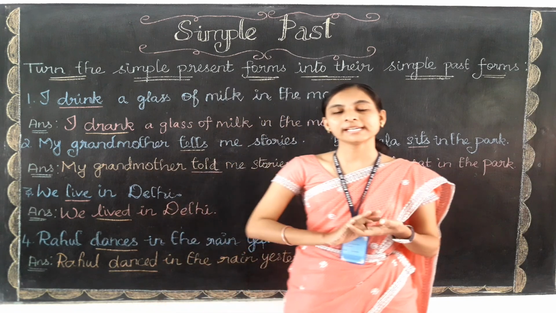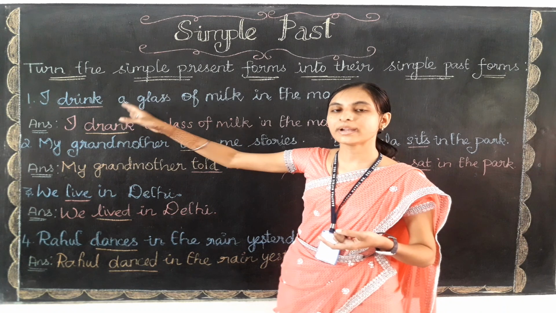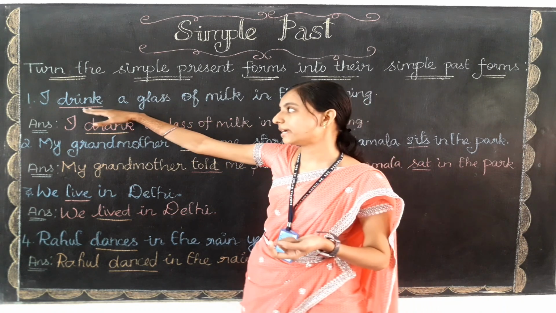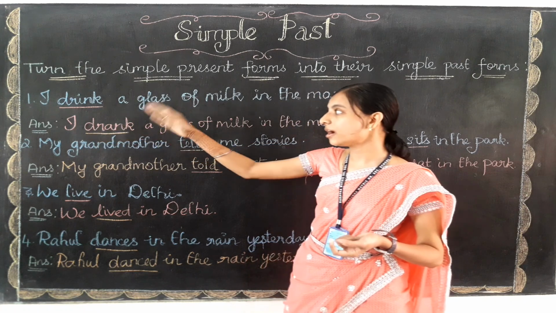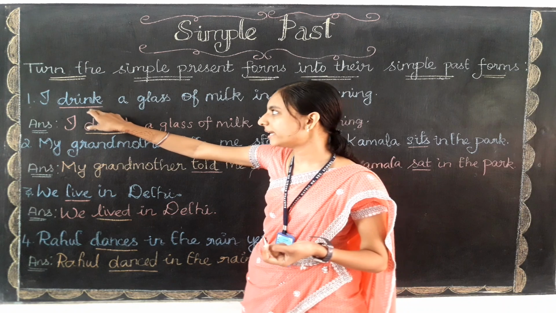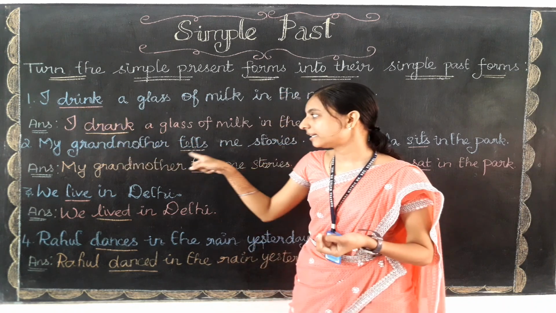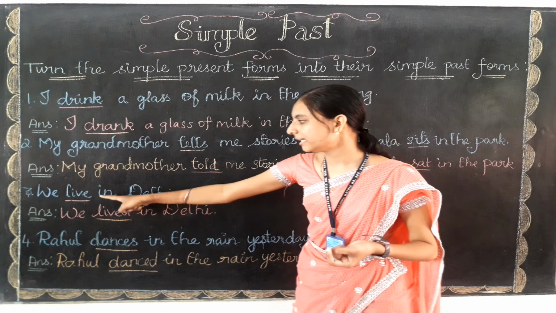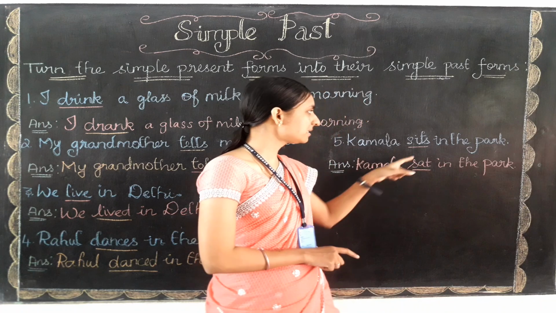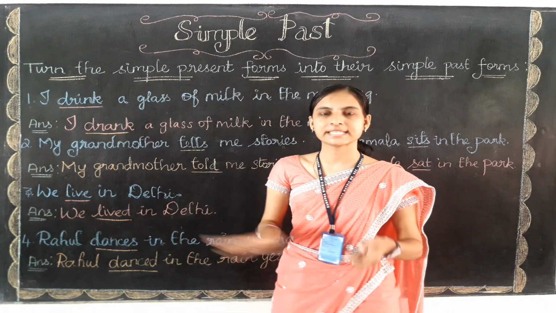So I hope you are clear with this exercise, children. Whenever you find a present form verb and they are asking you to convert it into past, you need to change only the verb. Okay, and all other words will come as it is. See, here I have made the changes only in the verb place. That is drink will become drank, tells becomes told, live becomes lived, dances will become danced, and at last sits becomes sat. And all other words I have written as it is.